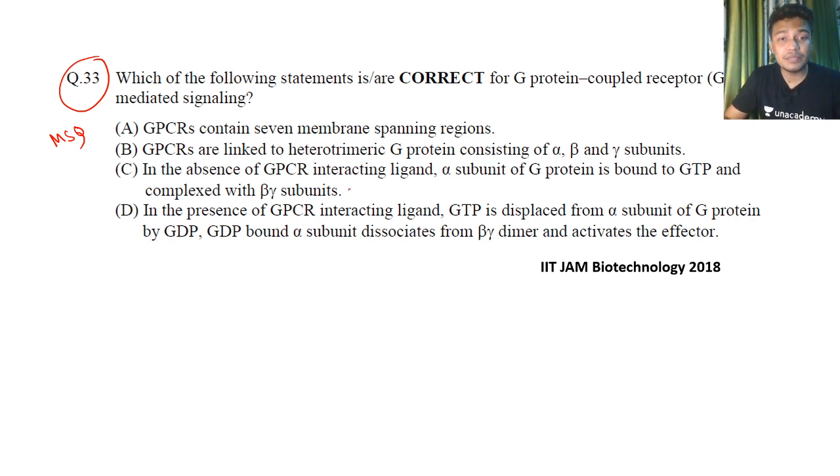In the absence of a GPCR interacting ligand, the alpha subunit of G protein is bound to GTP and complexed with the beta gamma subunit. In the presence of a GPCR interacting ligand, GTP is displaced from the alpha subunit of G protein by GDP, and the GDP bound alpha subunit dissociates from the beta gamma dimer and activates the effector. So these questions are linguistic type.